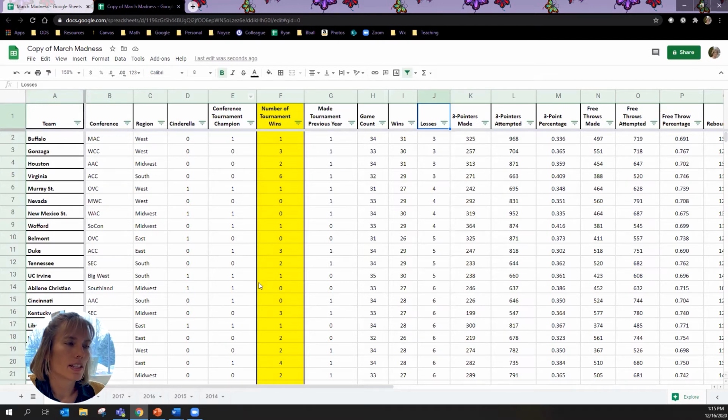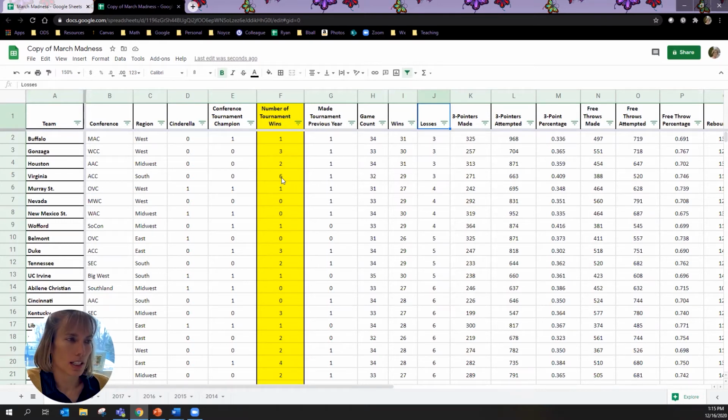Notice that one of these columns is in yellow, and the reason that's in yellow is that's what you're trying to predict. So this tells us who won the most in the 2019 tournament, and we're trying to predict that for this current year. We don't know it yet because it hasn't happened.